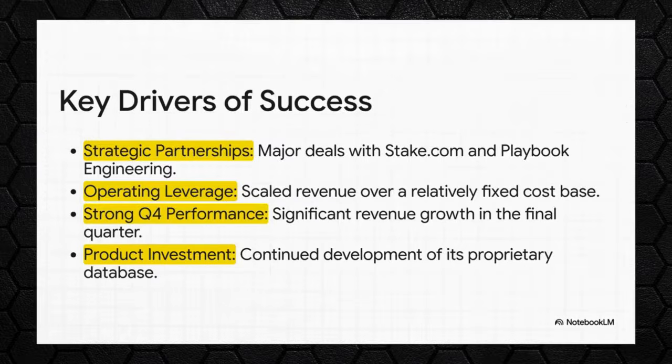So what was the secret sauce? How'd they pull it off? Well, the company points to 4 key things. First, huge strategic partnerships with industry giants like Stake.com. Second, they achieved what's called operating leverage. That's just a fancy way of saying their revenue grew way faster than their costs. Third, a really strong final quarter gave them that last big push. And finally, all that investment in their product, a key promise from the IPO, was clearly paying off, keeping their tech ahead of the curve.